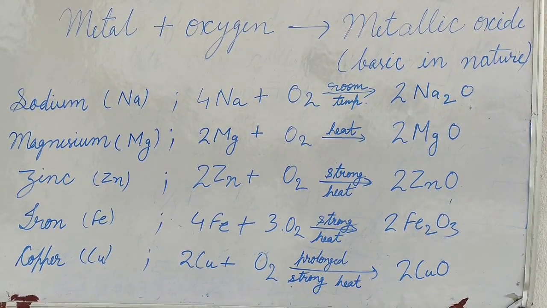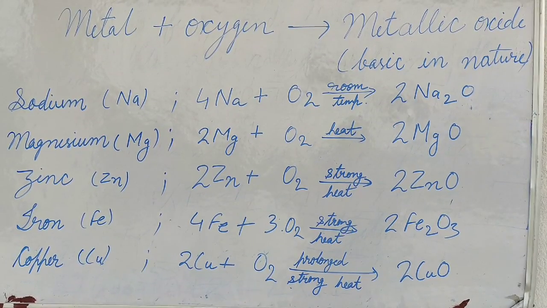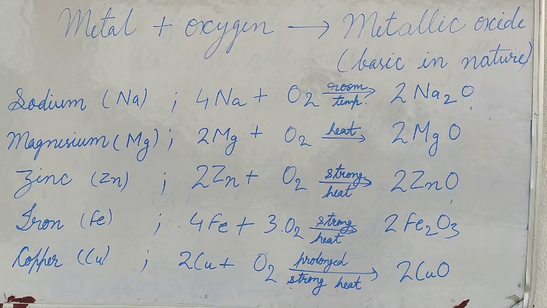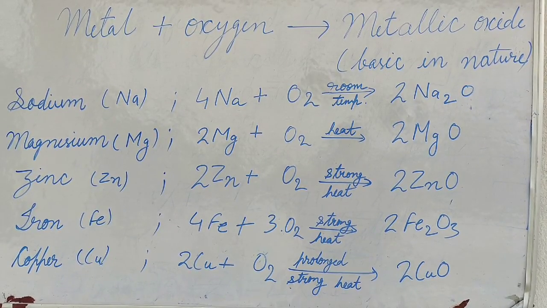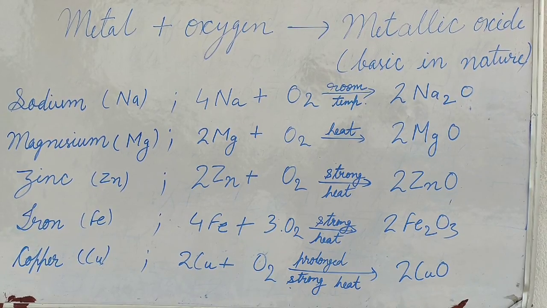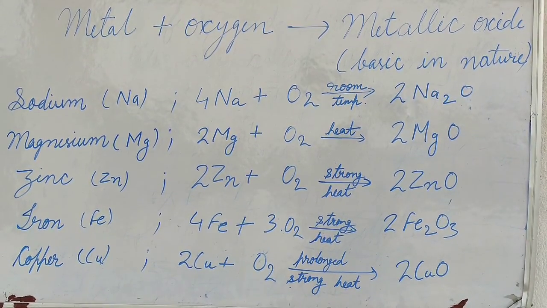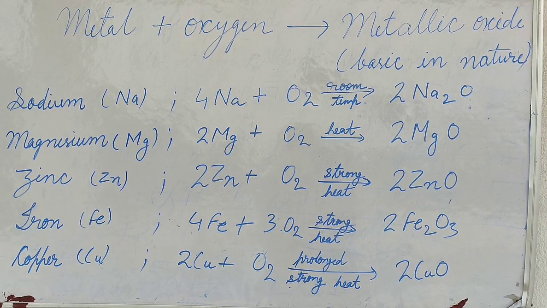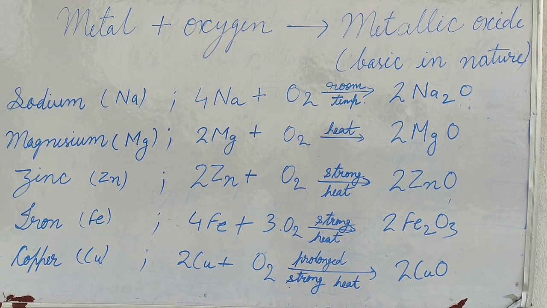Metal, when it reacts with oxygen under certain conditions, forms metallic oxide. We can see some examples of it. When sodium reacts with oxygen at room temperature, it produces sodium oxide. When magnesium reacts with oxygen under heat, it produces magnesium oxide. Zinc, after reaction with oxygen under strong heat, produces zinc oxide. Iron produces ferric oxide. Copper produces copper oxide.